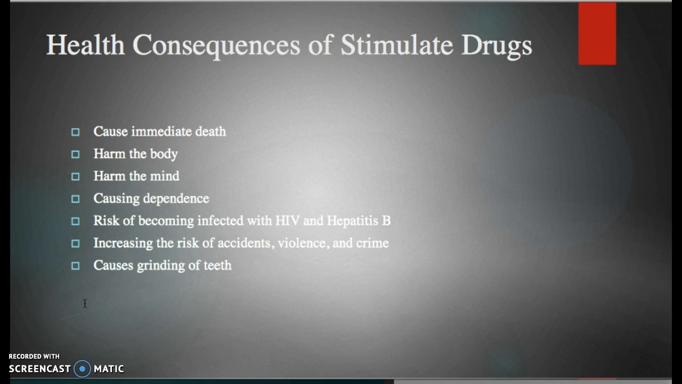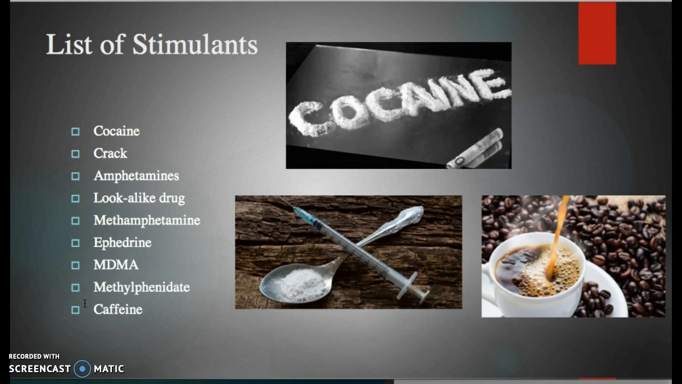Health consequences of stimulant drugs: cause immediate death, harm the body, harm the mind, causing dependence, risk of becoming infected with HIV and hepatitis B, increasing the risk of accidents, violence, and crime. Going back to this slide, here's pictures of stimulants. Coffee is actually a stimulant because caffeine stimulates the brain and the body and the mind.